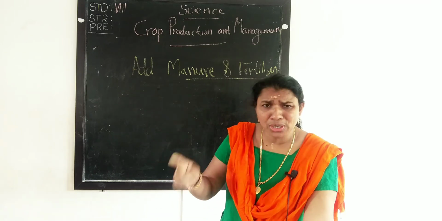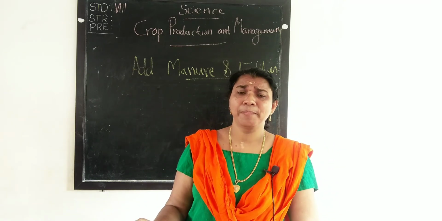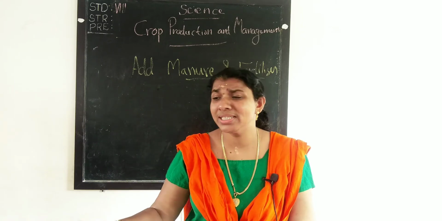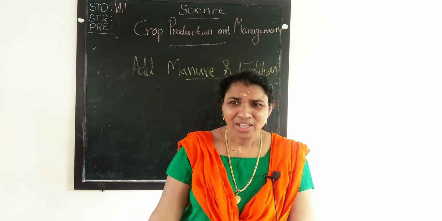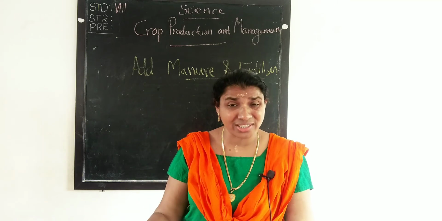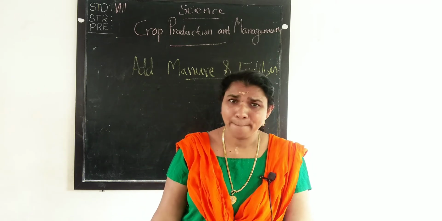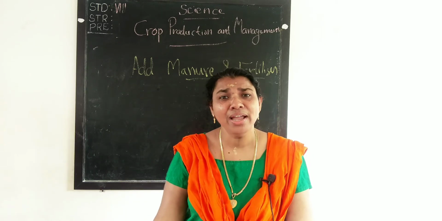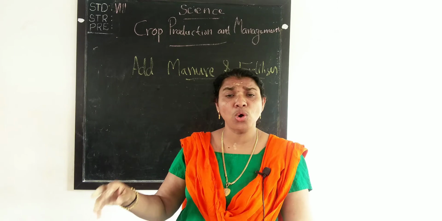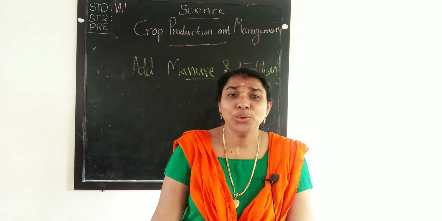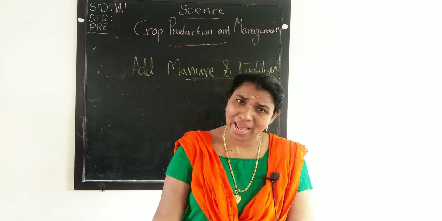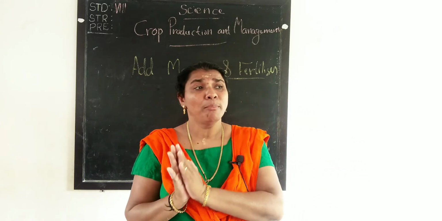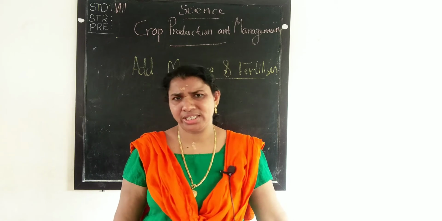So the continuous cultivation causes poor nutrients in the soil. That will affect the growth of the plant. So we must add manure or fertilizers to promote the growth of plants. That's why we are adding manure and fertilizers.